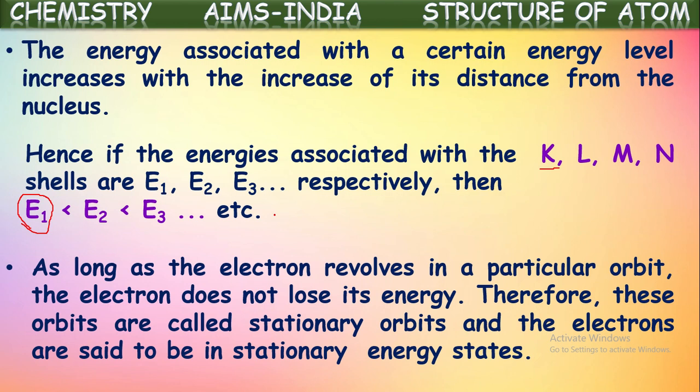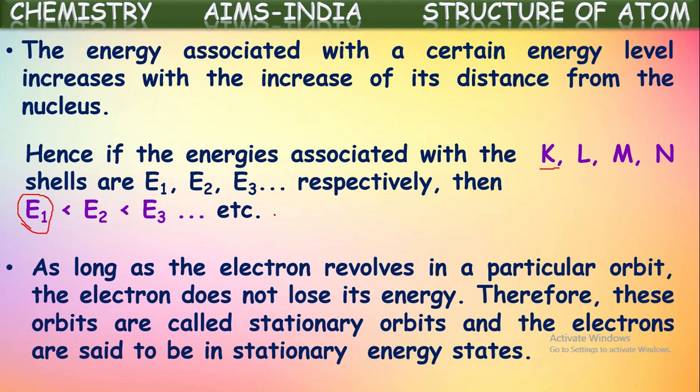As long as the electron revolves in a particular orbit, the electron does not lose its energy. Therefore, these orbits are also called stationary orbits, and these electron states are said to be stationary energy states. Whenever an electron is revolving in a particular orbit, until it changes its position, its energy will neither increase nor decrease. Its energy will be fixed.